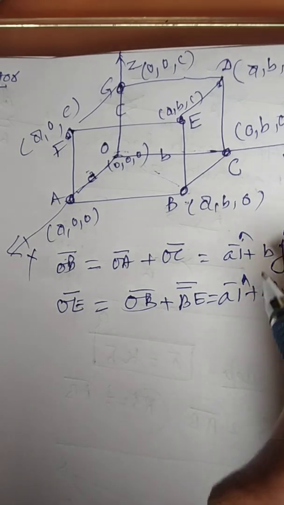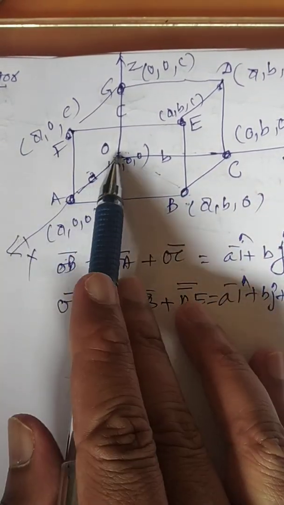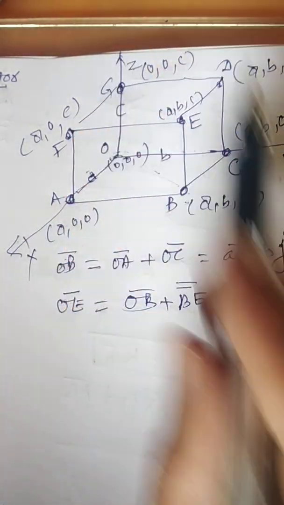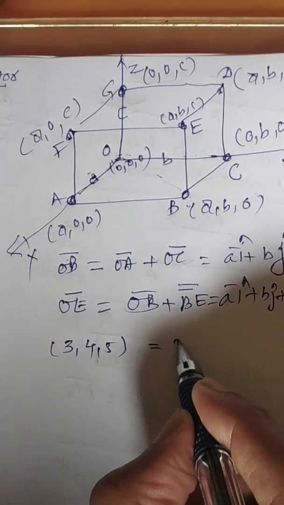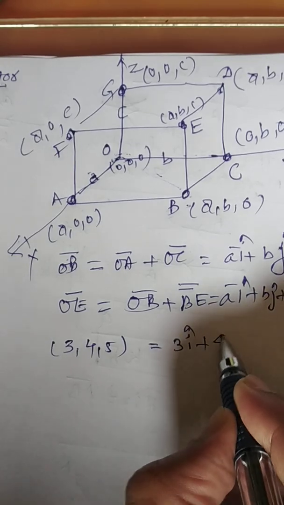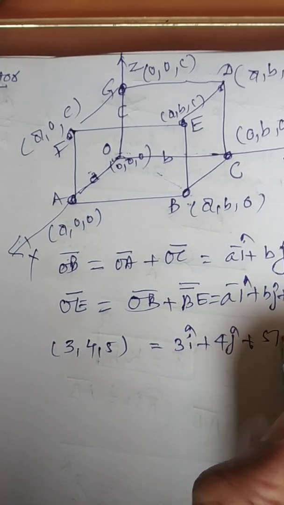So what is the extra thing? Along the x-axis i unit vector, along the y-axis j unit vector, along the z-axis k unit vector. So if suppose the point is given 3, 4, 5 and it is to be converted into a vectorial form, then it is to be written like this.